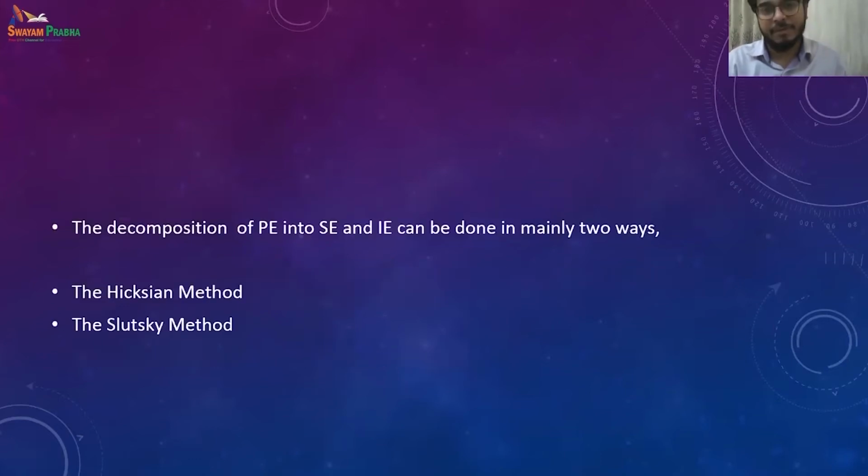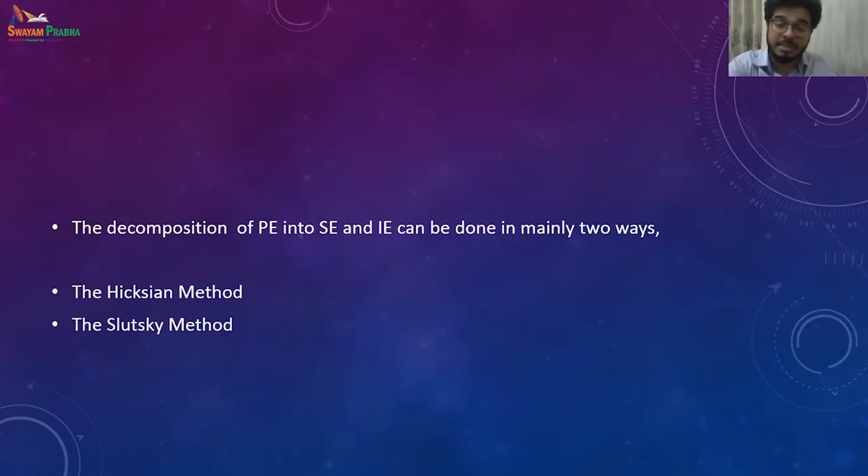Now this price effect is decomposed into the substitution effect and the income effect by two methods. One is the Hicksian method, another is the Slutsky method. The Hicksian method is the first one. It was propounded by Hicks, who is a Nobel laureate. Both Hicks and Slutsky are important; Hicks got his Nobel Prize for Arrow and his work.